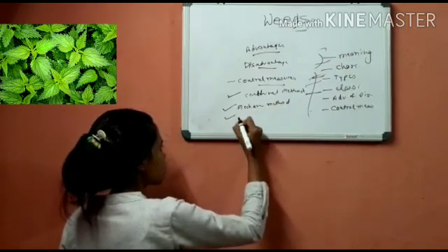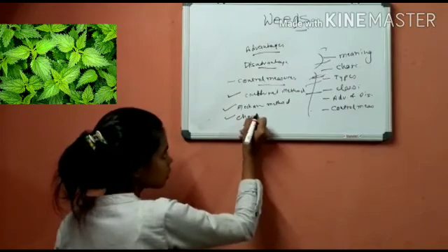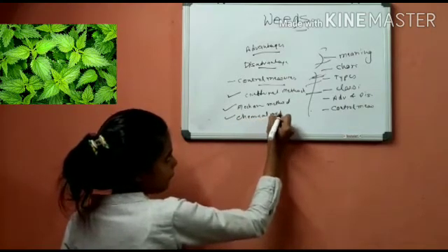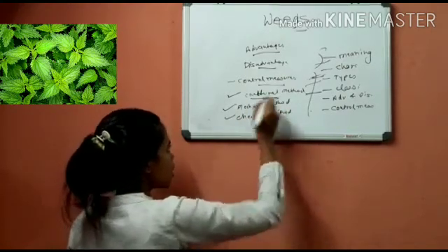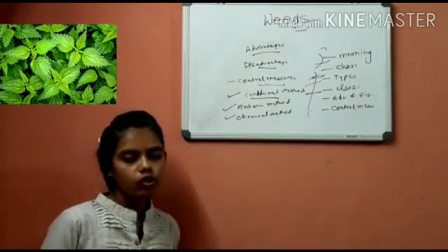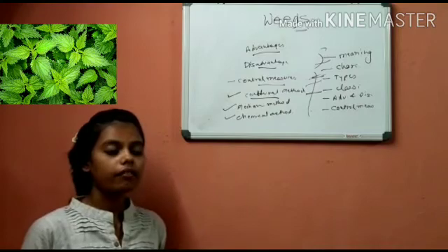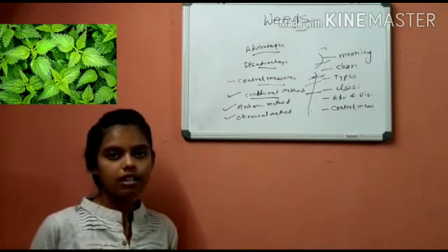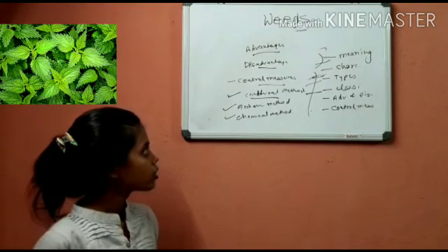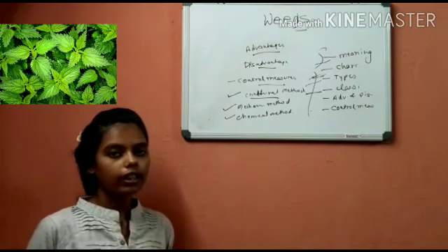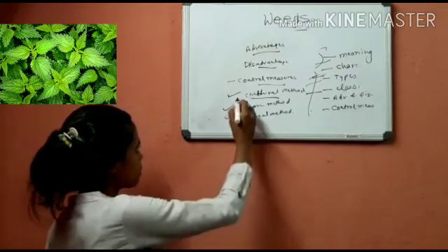And third is chemical method. Cultural method is the most common way of controlling weeds. In this method, planting is done in a very close way and no vacant place is left. So no weeds can grow in any vacant space. So this was cultural method.